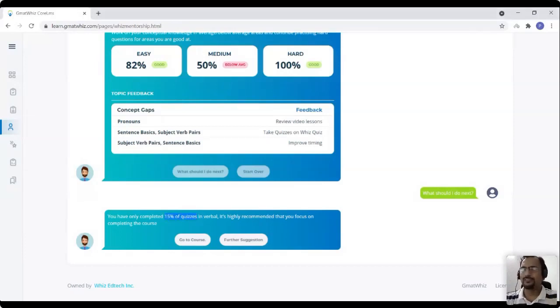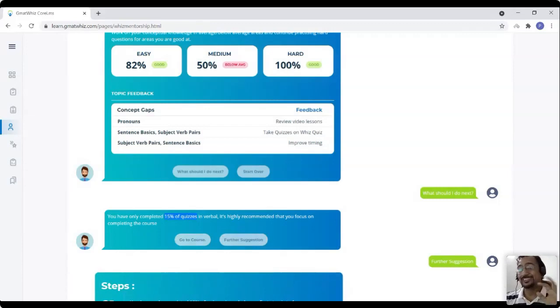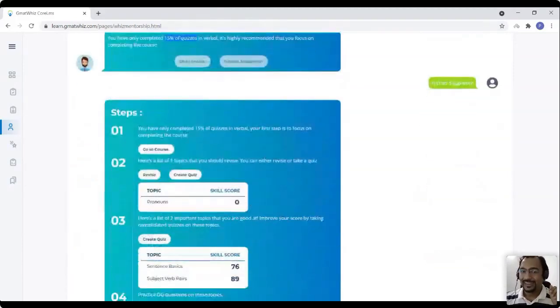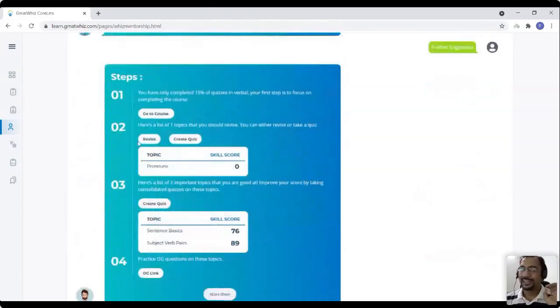But let's say you still say, okay, no, I don't want to go to the course. I want further suggestions right now. I want to improve. As I said, the AI is not restrictive. It's there to assist you. You can get a step-by-step action plan. And again, in step 1, we are still going to force you to go to the course. That's something we definitely want to do. We definitely want you to go to the course and improve first.